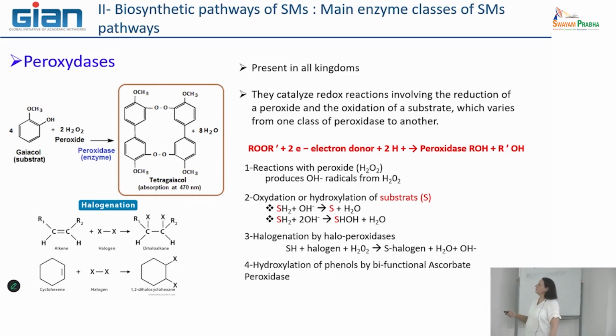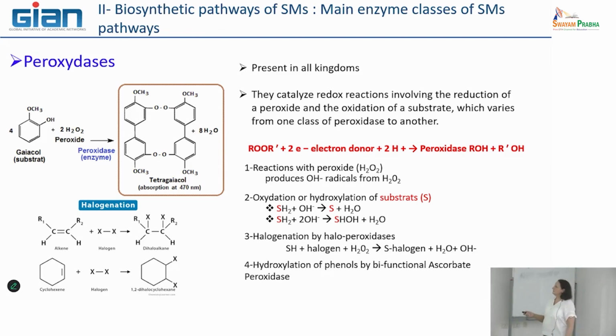Sometimes it can also lead to the combination of several small molecules, like it is shown here in this example. So the classical reaction known for peroxidase is represented here, where you need to have a donor, here it's peroxide, that has 2 electrons and 2 protons, and peroxidation needs to transfer and to create a hydroxyl group on the molecule.